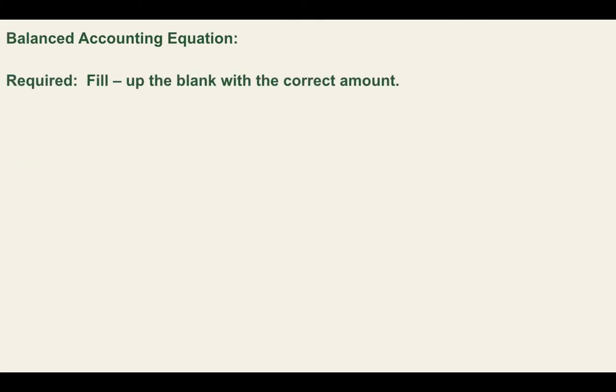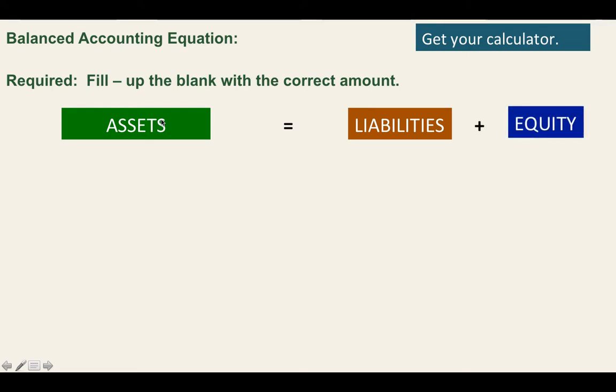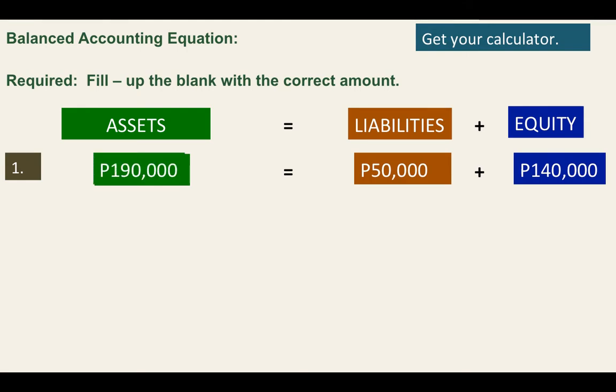Okay, let us now discuss the balancing of the accounting equation. In this, we will just do an illustration. We will fill up the blank with the correct amount. Get your calculator, class. Get your calculator. Okay, the first one, let us take a look first. Let us recall our equation, okay? This is what we have studied. So the first one is that assets is blank, and our liabilities is 50,000 and our equity is 140,000. How much is your assets? Very easy, class, right? It's 190,000.